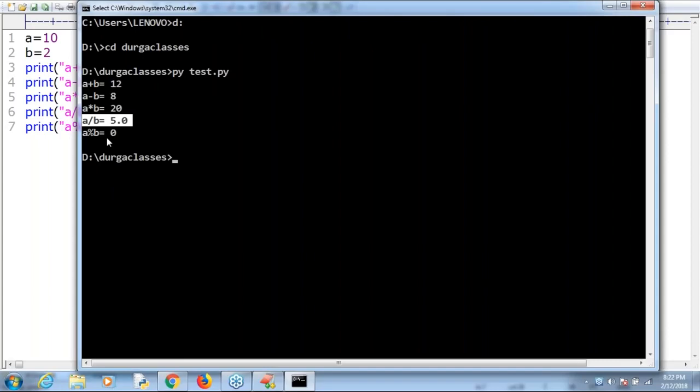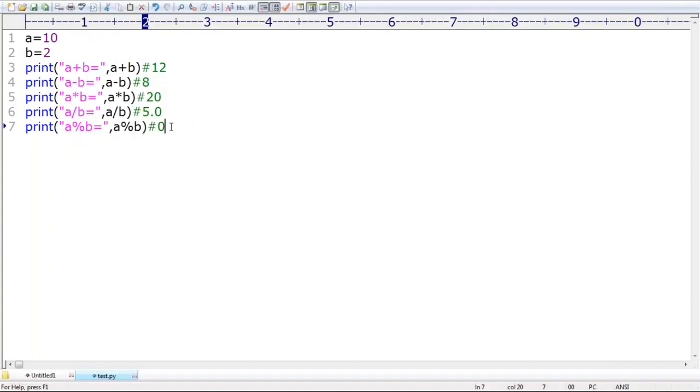Only one thing you people should be aware of: the division operator in Python always generates a float value. Except that, all the remaining things are the same as what we learned in our childhood, sir. Remember.